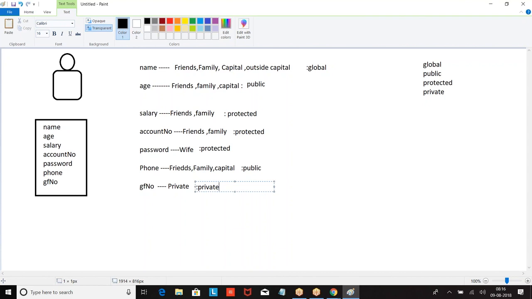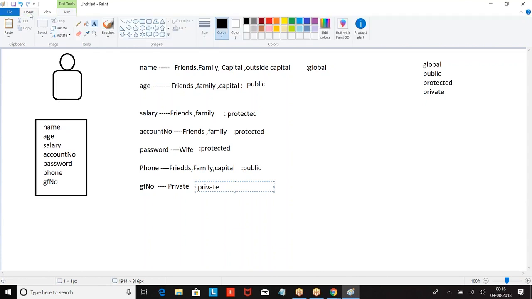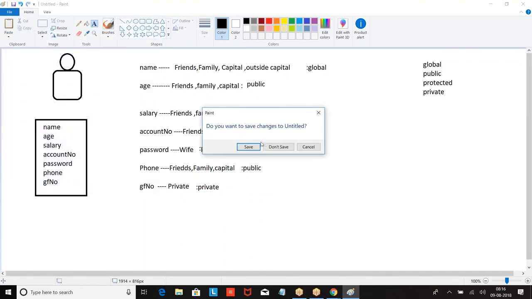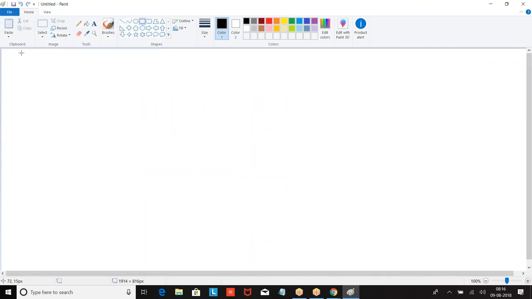Now, scope of the class. Visibility of the class, visibility of the method, visibility of the variable. So the access modifiers will specify visibility of the members. Now where they are visible, how they are visible. I hope you have got my point. Now let us understand this. Now we have an application. This is your Salesforce org. In the Salesforce org, you have a class.